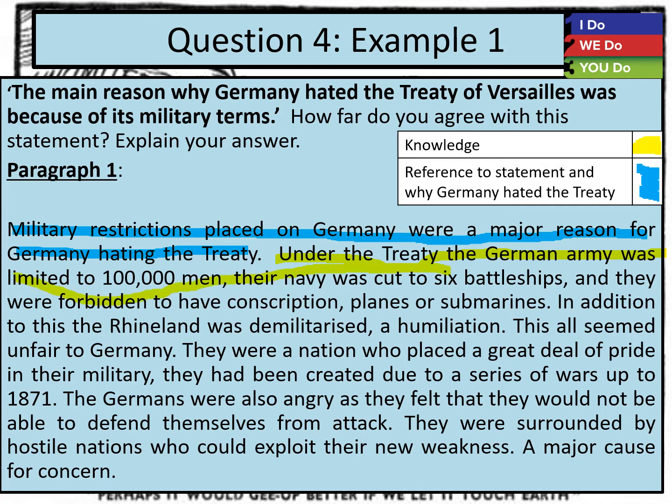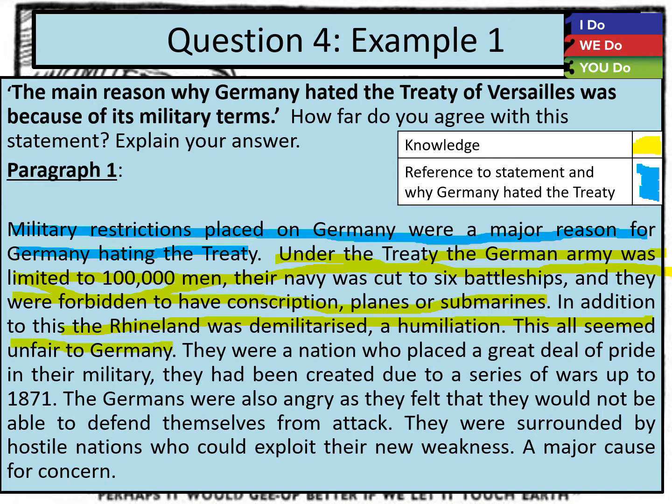The navy was cut to 6 battleships, and they were forbidden to have conscription, planes, or submarines. So all of that is some good focused knowledge on military losses. In addition to this, the Rhineland was demilitarised, a humiliation. This all seemed unfair to Germany. So now we're looking at really why Germany hated it.